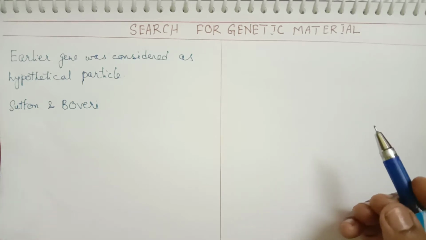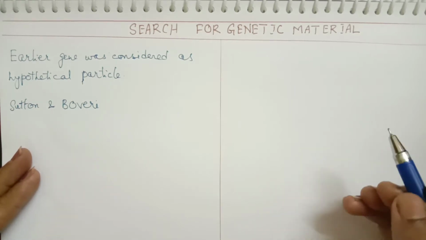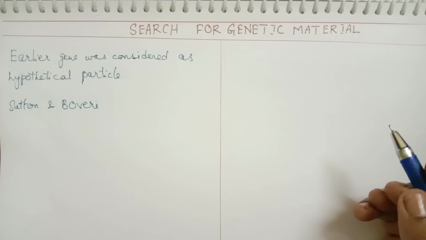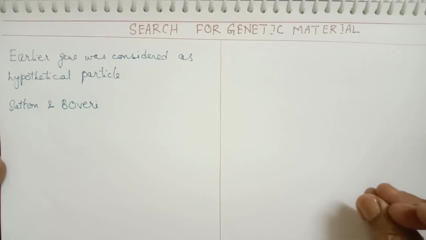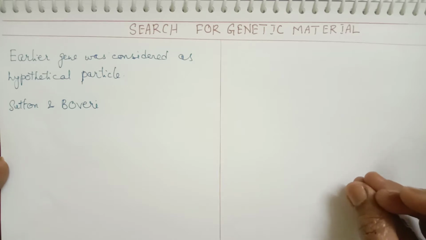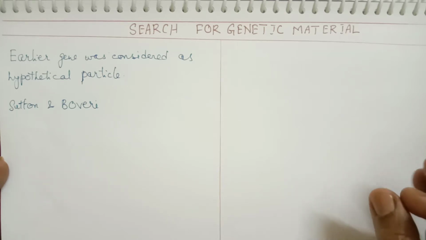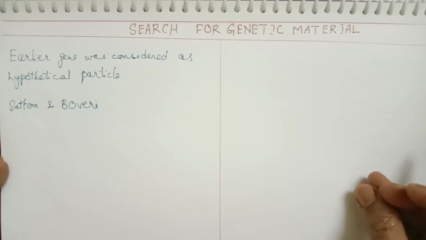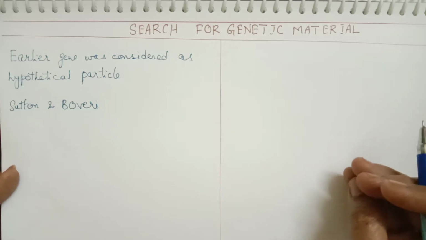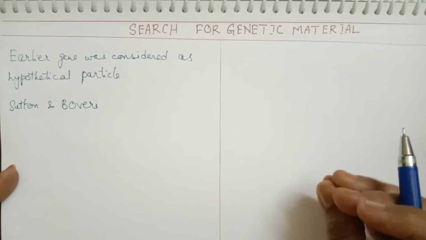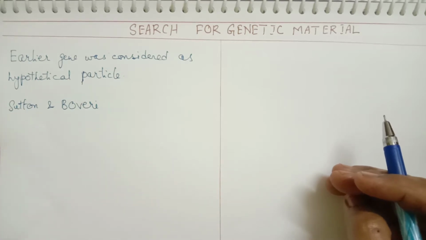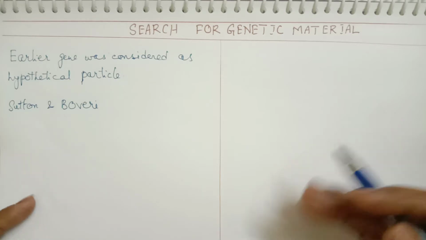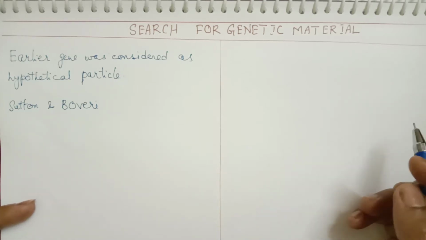This is not a very difficult topic at all. It deals with some experiments done by various scientists to establish DNA as the genetic material. But from an examination point of view, this is a very important topic. As I discuss the topic, you will know what type of questions you can expect.